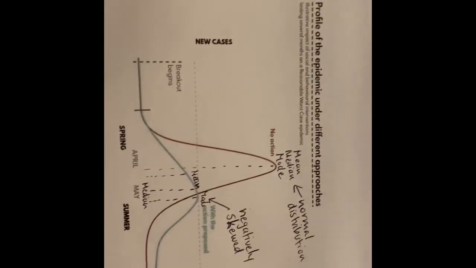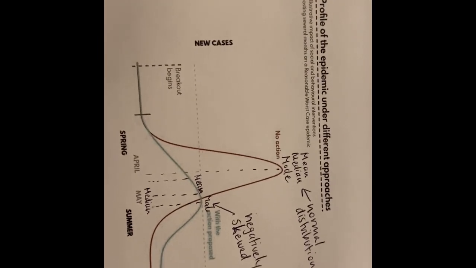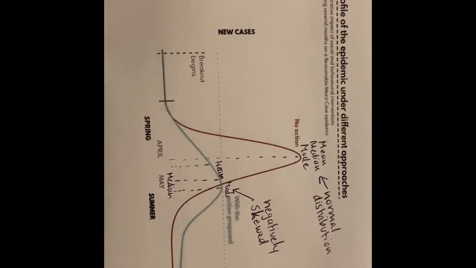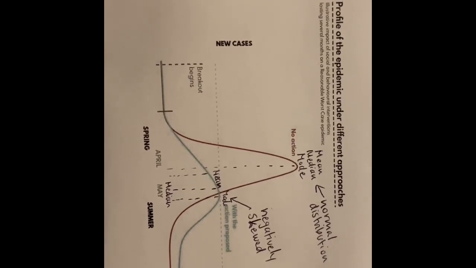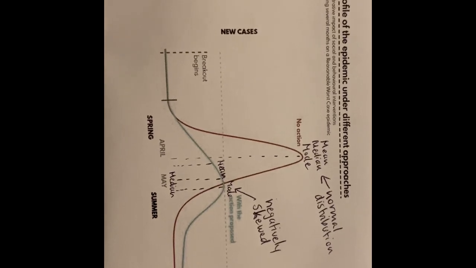Over here we have a graph. Here we have the use of descriptive statistics and percentages for different parts of predicting the coronavirus. Over here we have the profile of the epidemic under different approaches, where we have action and no action. As you can see, the no action is a normal distribution, so the mean, median, and mode are at the center of the graph, and the action proposed is lower and it is negatively skewed.